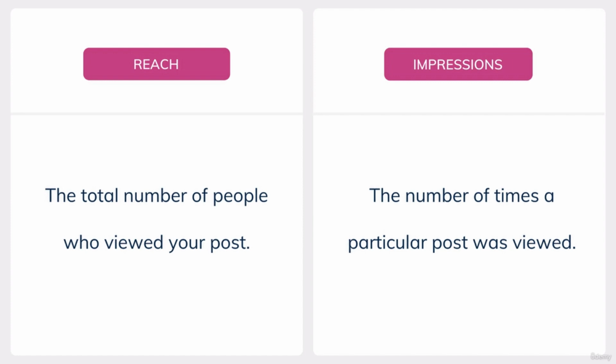If you still haven't understood the difference between a reach and an impression, imagine that I posted an Instagram post, and imagine that I viewed my post 10 times. In that case, the reach would be 1 because I am only a single person and the post has reached one person, and that is me. And the impression would be 10 because that post has been seen 10 times, and it does not matter whether the same person viewed it or not. It is just the number of times that particular post was viewed. So in that case, the reach would be 1 and the impression would be 10. I hope you understood the difference between what a reach is and what an impression is.